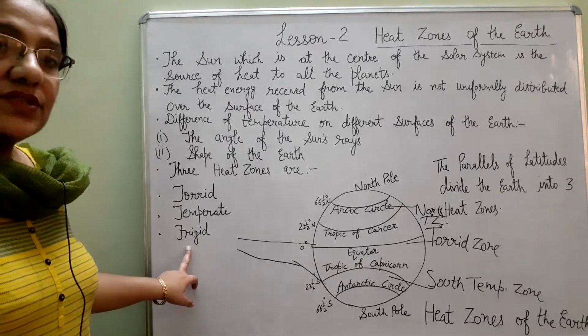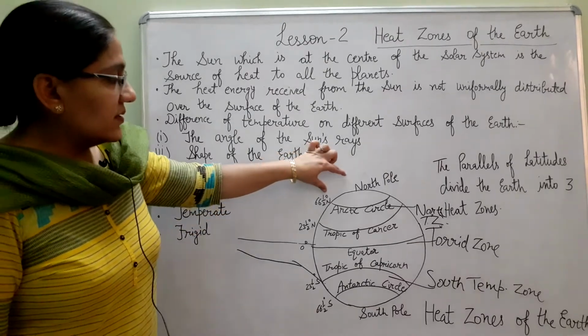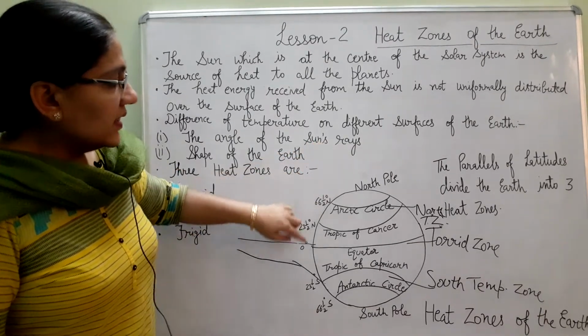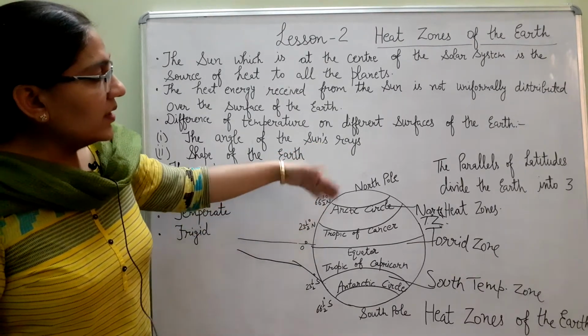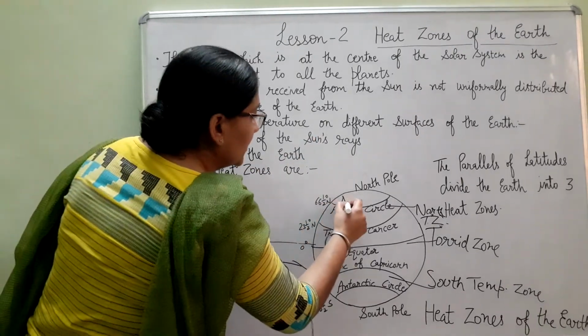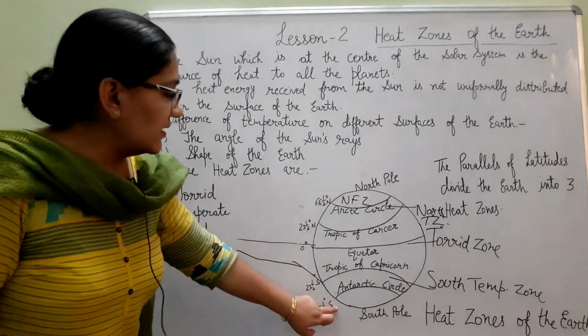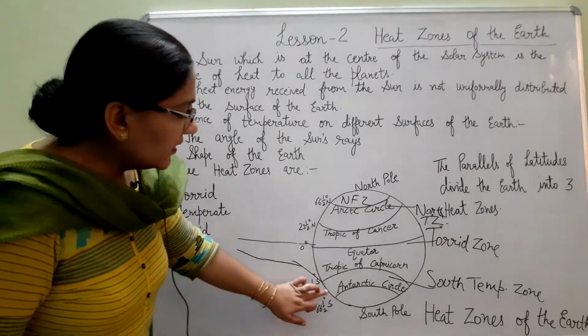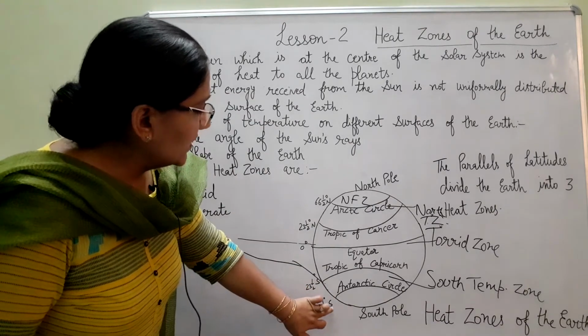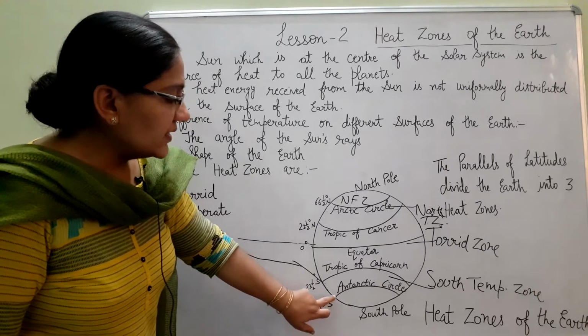What are frigid zones? Frigid means very cold. Near the poles. Here in the northern hemisphere, beyond the Arctic Circle, this is the North Frigid Zone. And if we see in the southern hemisphere, this is 66.5 degree south, the Antarctic Circle.